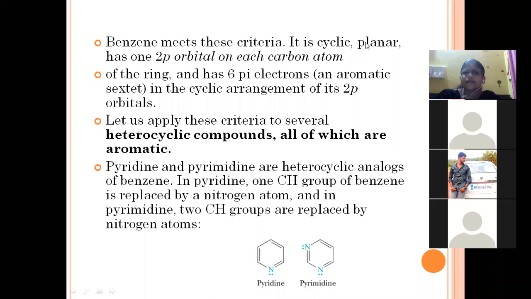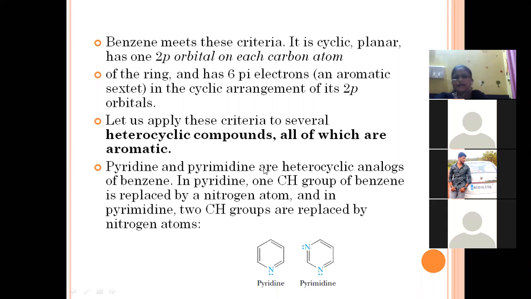Benzene meets all the criteria: it is cyclic in nature, planar in nature, has a 2p orbital cloud, and it has 6 pi electrons. That's why it is aromatic in nature. Now we are discussing next examples, pyridine and pyrimidine. We will determine whether these compounds are aromatic or not.